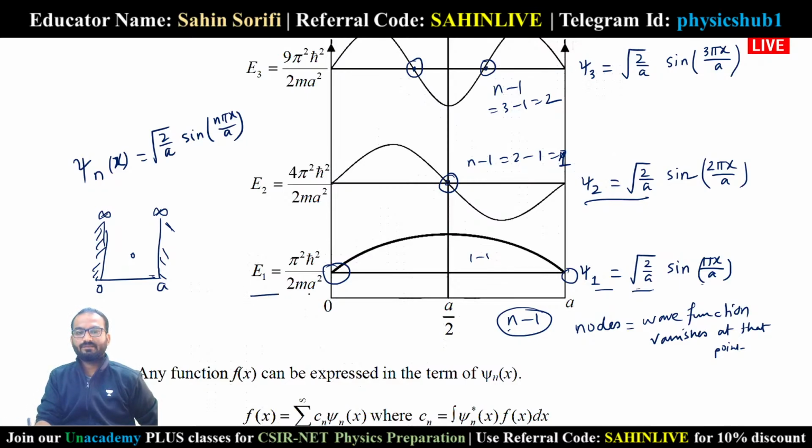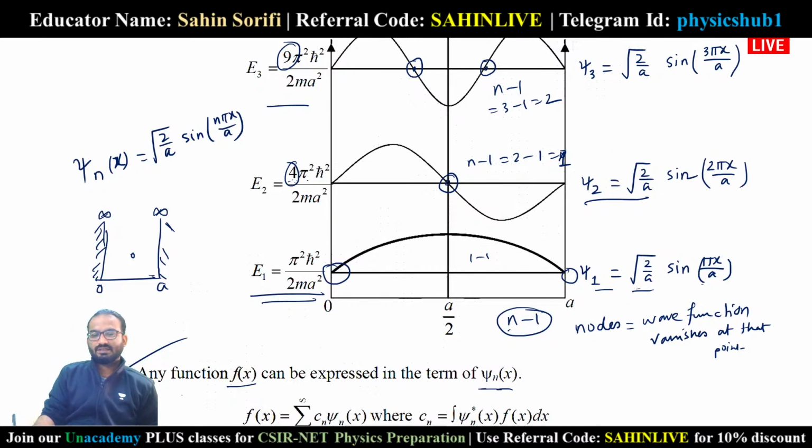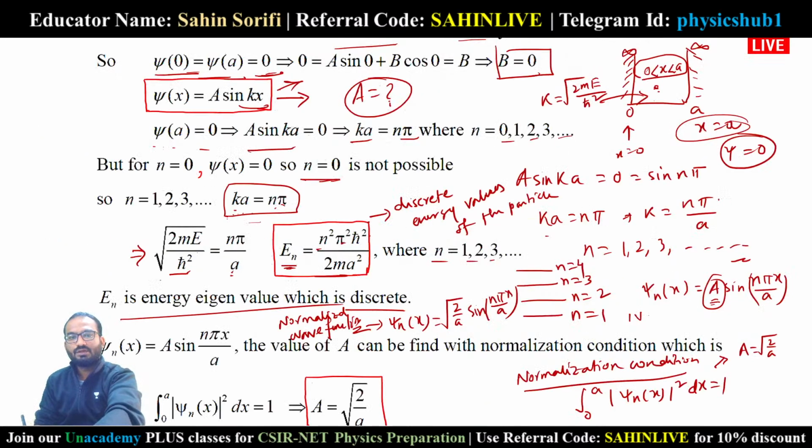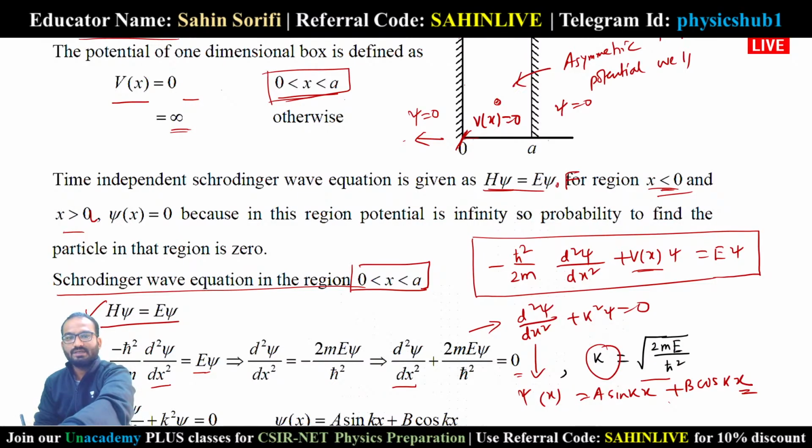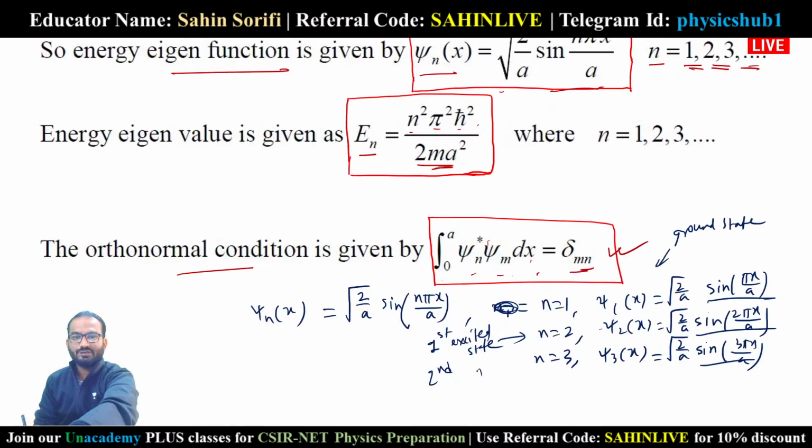And the energy you can see is n square pi square h cut square by 2 m a square. Then n equals 2 means n square equals 4, and n equals 3 means n square equals 9. Now any function f of x can be expressed in terms of psi n of x, the sum from n equals 1 to infinity of cn psi n of x, where cn equals the integral of psi n star of x f of x dx. So I hope this will help you to understand the particle in a one-dimensional box which is symmetric.